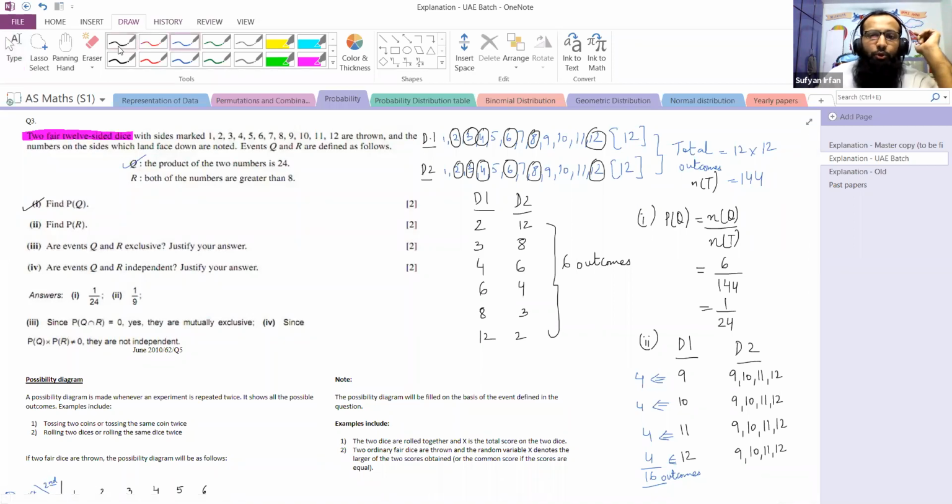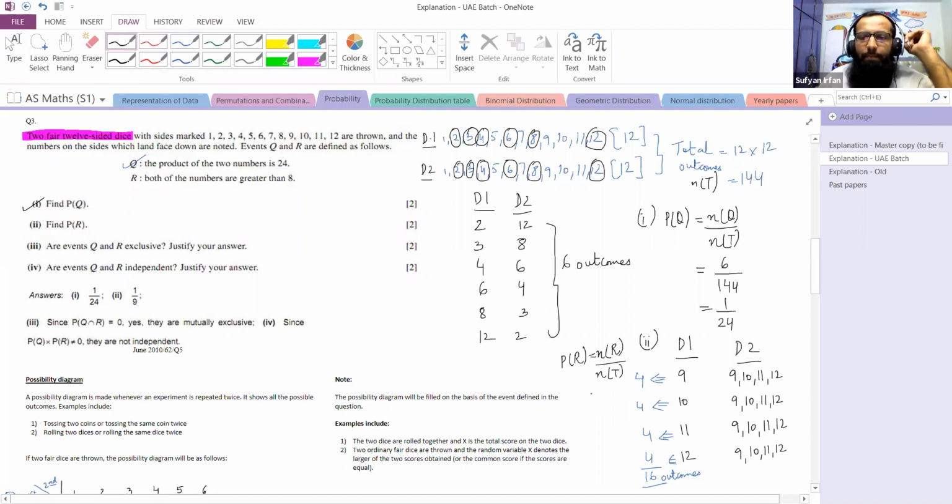So if we are talking about the probability of event R, then the probability of event R would be the number of outcomes in event R divided by total possible outcomes. The number of outcomes in event R is 16. The total possible outcomes are 144. If you simplify, the answer that we get is 1 by 9. So part number 1, the answer was 1 upon 24. Part number 2, the answer is 1 upon 9.